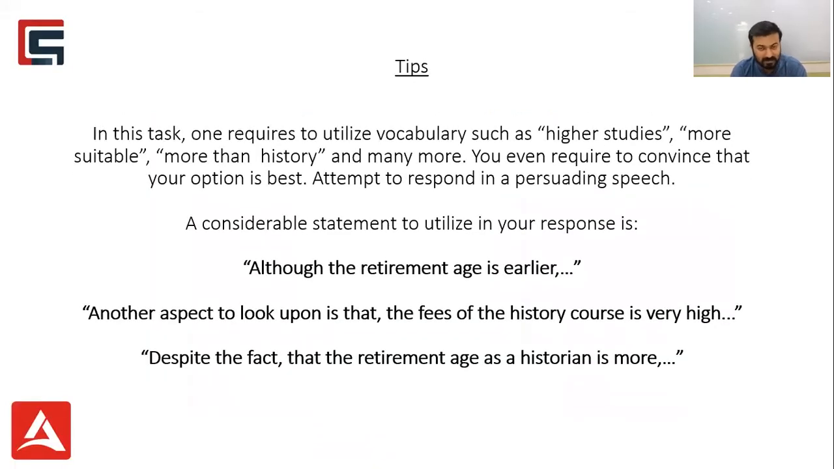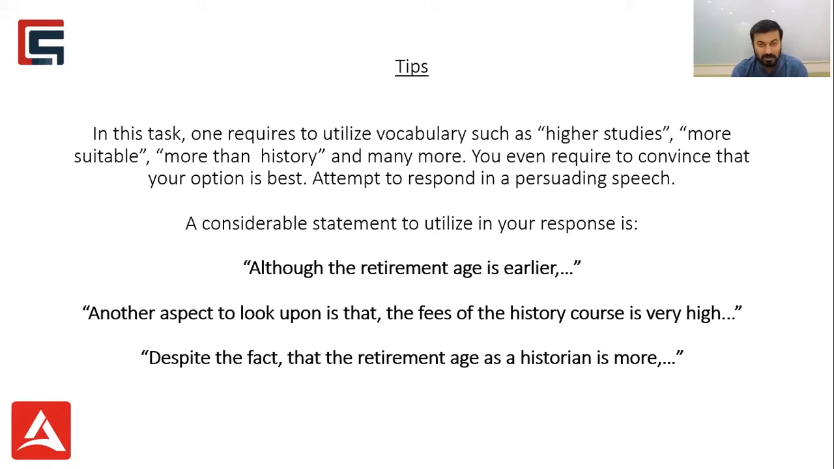So, yes, there are some tips which I have for you for this particular task. One of the tips is that we need to use vocabulary which is relevant to the task. So, for example, because this task is based on subjects and on higher studies, I have used "higher studies" as part of the vocabulary. The second one is "more suitable". So basically, you need to use comparative adjectives. The third one is "more than history". So basically, I'm comparing why my choice, that is accounting, is better than my brother's choice. My brother chose history, so I have used that as a part of the vocabulary.